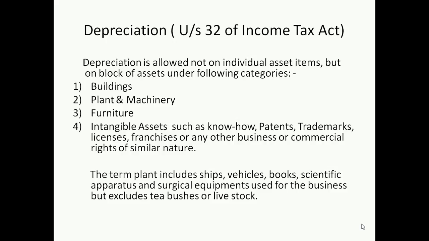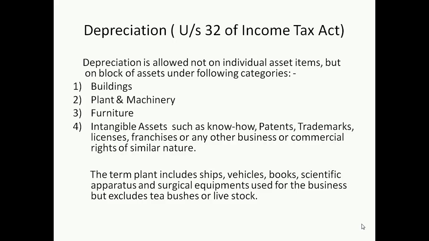For example, if you are having 3 buildings, then the depreciation will not be individually provided for each building. The value of all the buildings will be clubbed, and depreciation will be provided on all 3 buildings as a single block of asset.